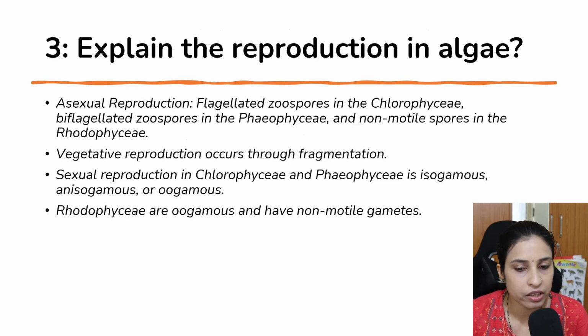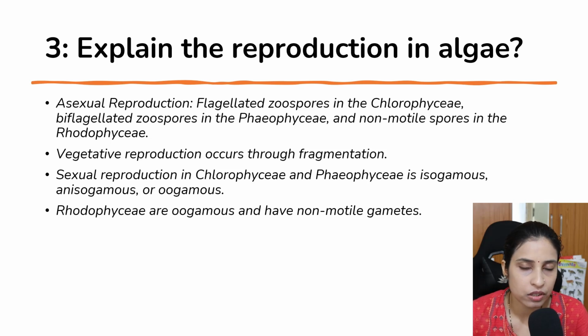Then explain the reproduction in algae. Algae reproduce by asexual reproduction by the flagellated zoospores. In the Chlorophyceae we observe flagellated zoospores, biflagellated zoospores in the Phaeophyceae. In brown algae, we can see the biflagellated or two flagellated zoospores, and non-motile spores in the Rhodophyceae. In red algae, they produce non-motile asexual spores.